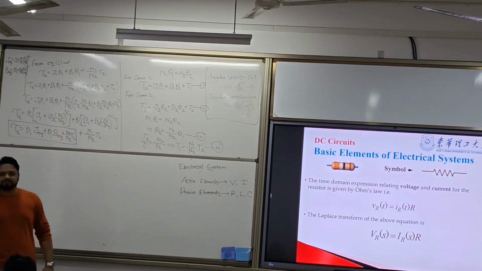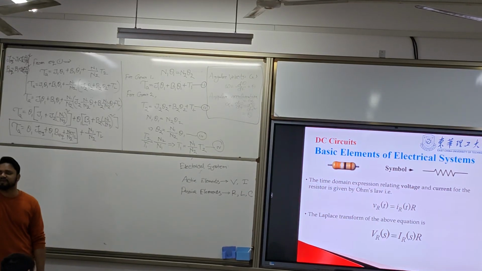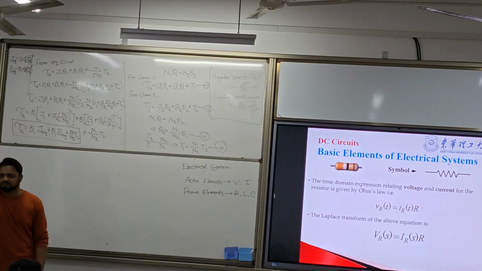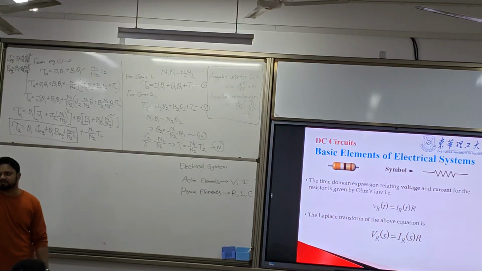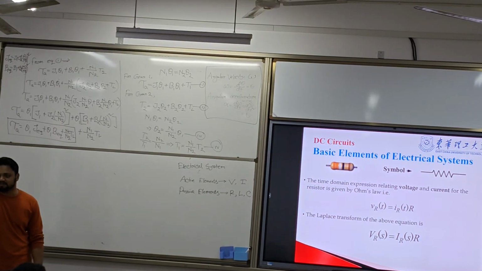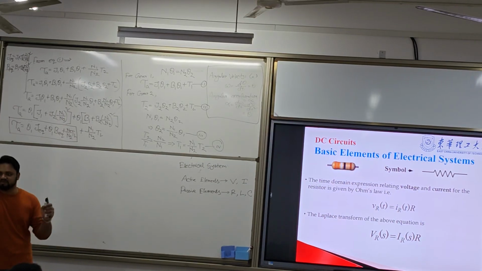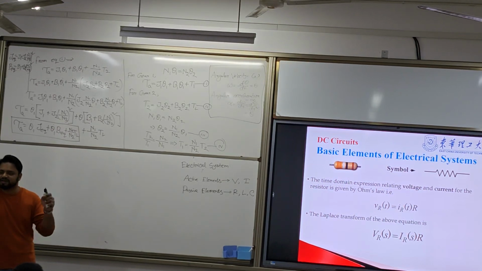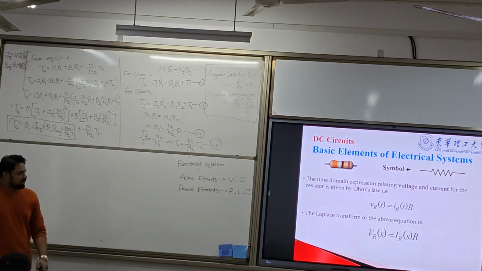What are R, L and C? What is V, I? Anyone? What is V and I? V, voltage, I, current, R, resistor, L, inductor, C, capacitor. R, L, C, resistor, inductor, capacitor. These are passive elements, and voltage and current are the active elements in an electrical system. So these are the basic elements of the electrical system.